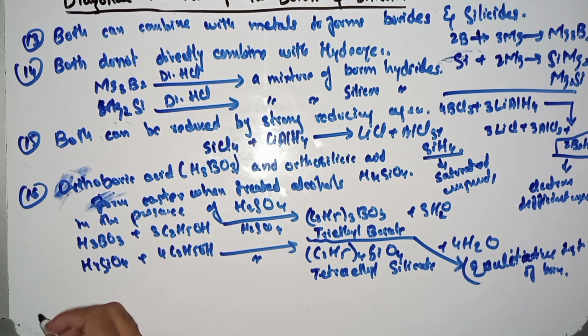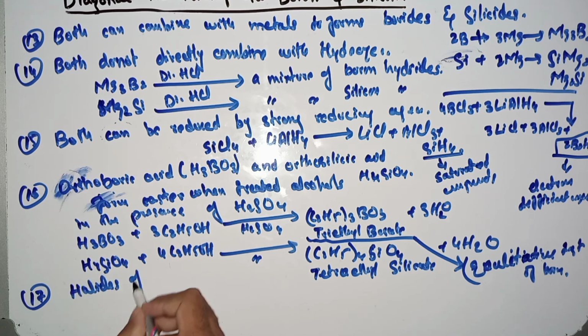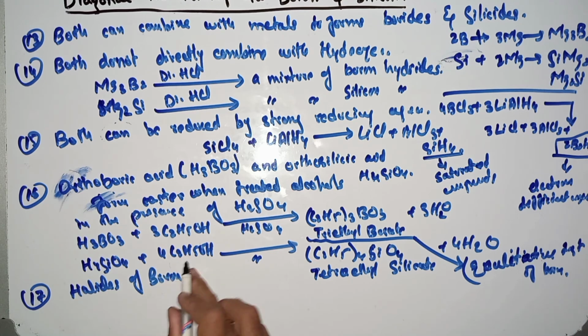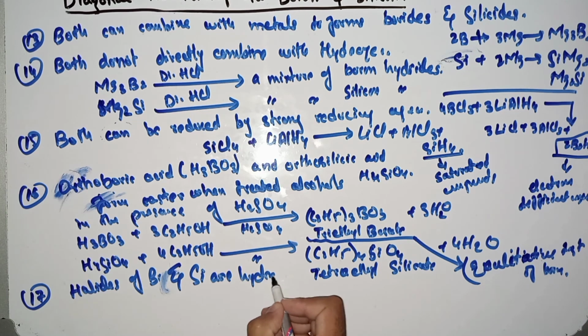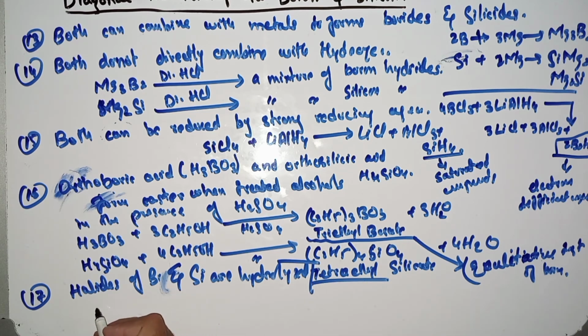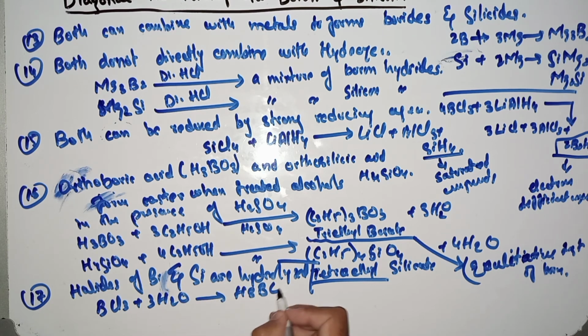So go to the next point, that is 17th number. Halides of boron and silicon are hydrolyzed. For example, BCl3 plus 3H2O will produce H3BO3, that is boric acid, plus 3HCl.